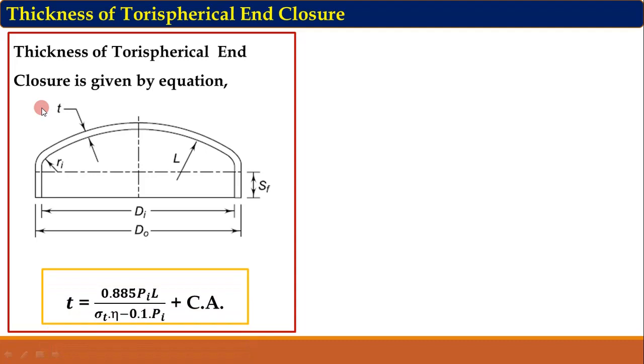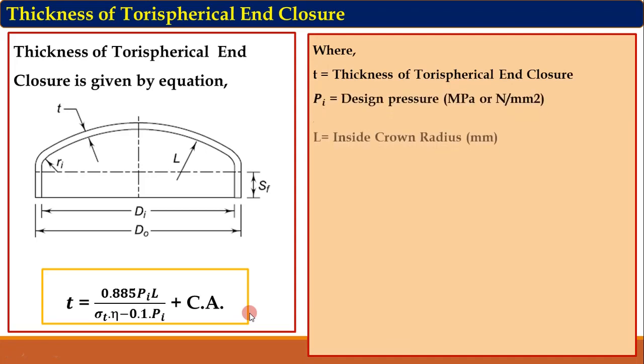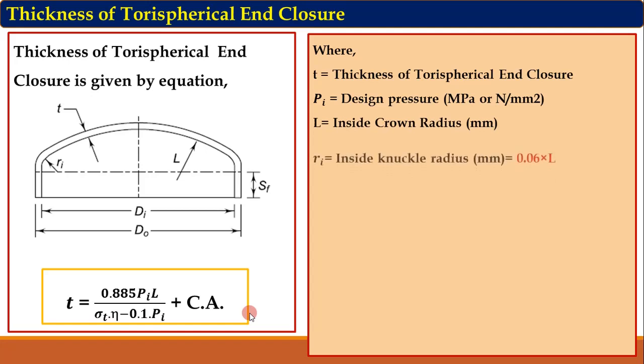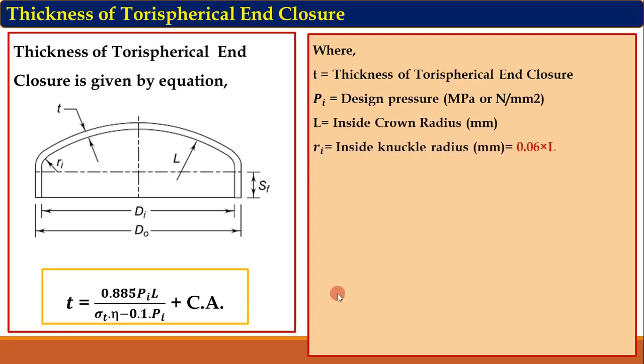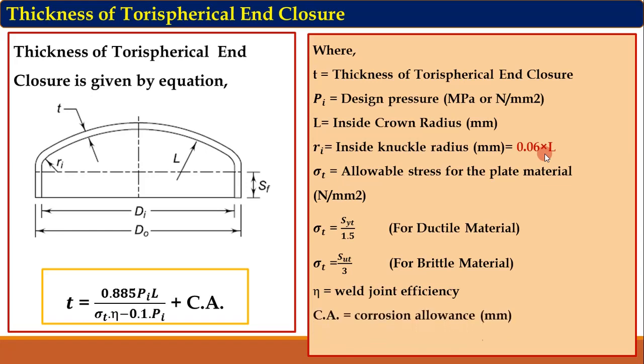Now its equation is given by T = 0.885 Pi L upon sigma T eta minus 0.1 Pi, plus Ca. And the parameters in this equation are T thickness of torus spherical enclosure, Pi design pressure, L inside crown radius, Ri inside knuckle radius. The relation between knuckle radius Ri and crown radius L is given by Ri = 0.06 L. Sigma T allowable stress for ductile material and for brittle material, eta weld joint efficiency, Ca corrosion allowance, SF is equal to thrice T or 20 mm, whichever is more.